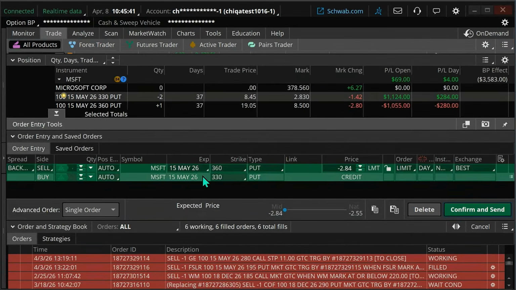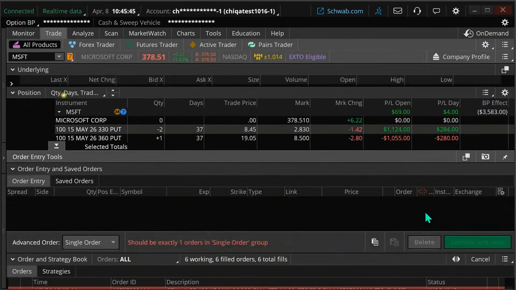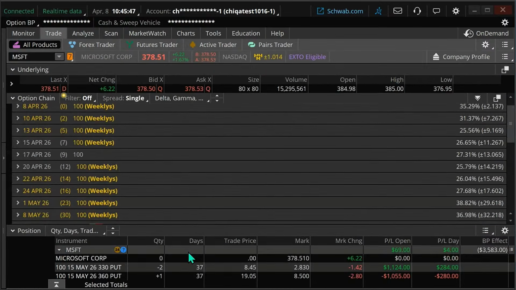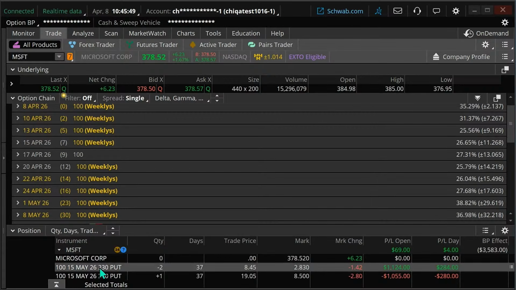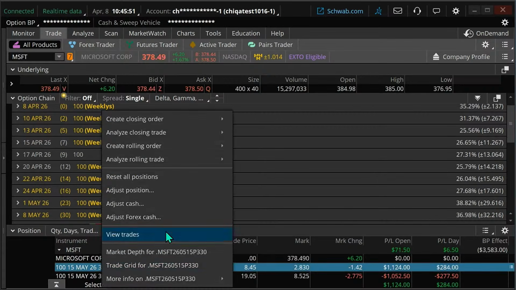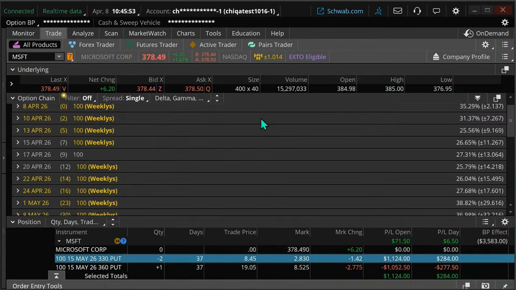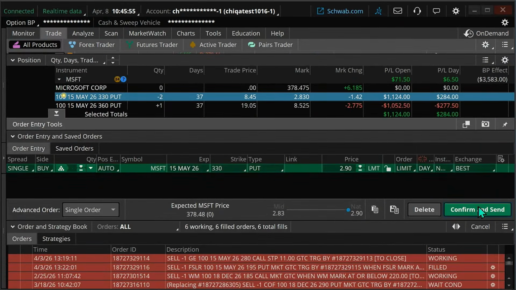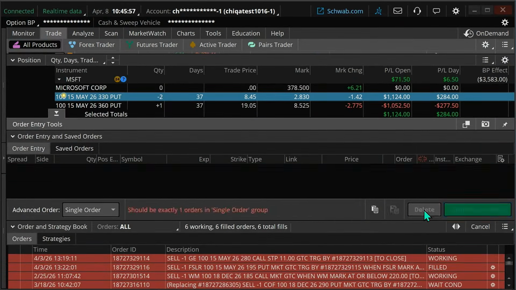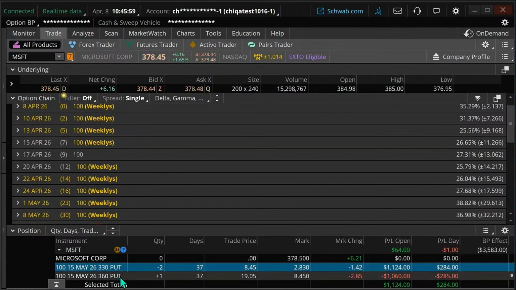But it's harder to get filled on these unusual spread configurations. Therefore, what we'd probably do is get out of the put side first, just create a closing order on those puts, and then send that. I'm not going to in this case. Get out of the puts and then get out of the call.